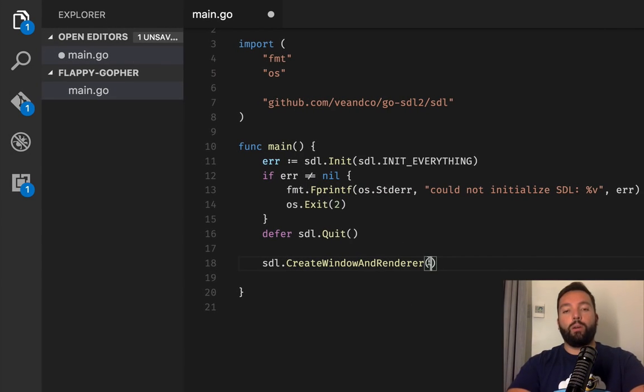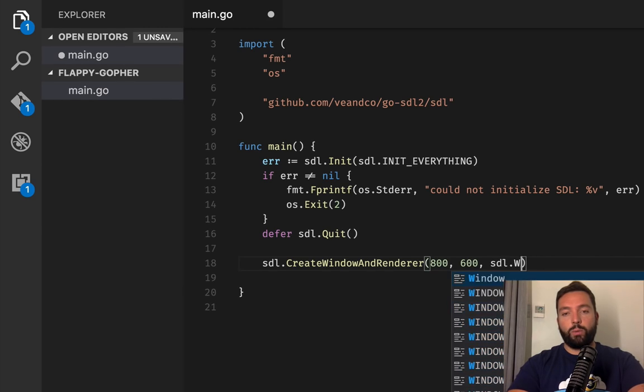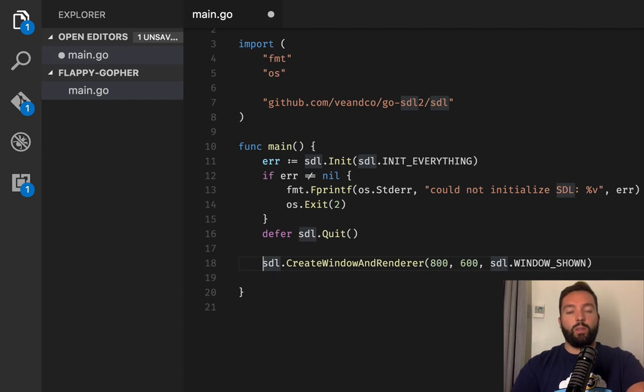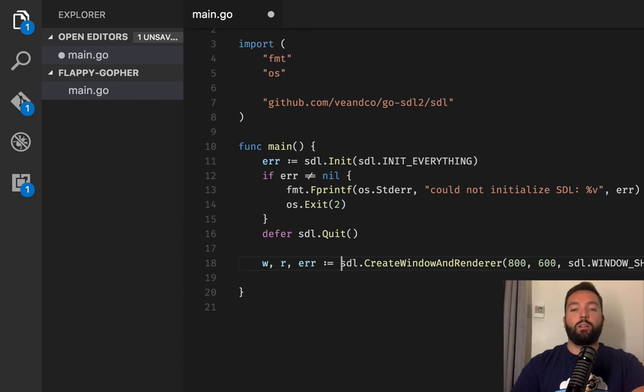The width, we're going to say it's 800. The height is going to be 600, why not? And then let's pass the SDL flags. We're going to say that we want the window to be shown. And that will return our window, our renderer, and our error.